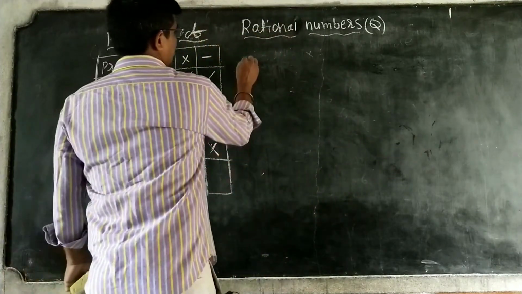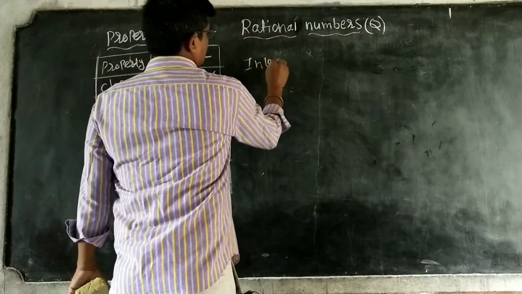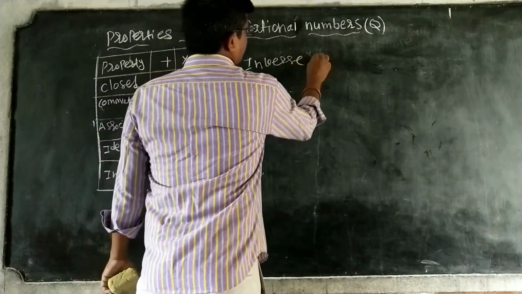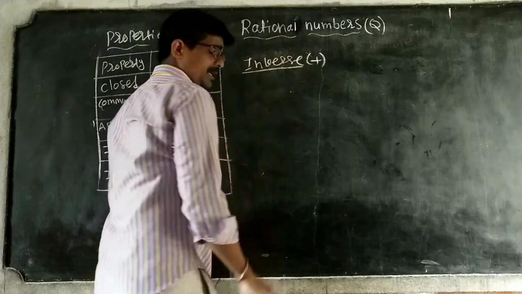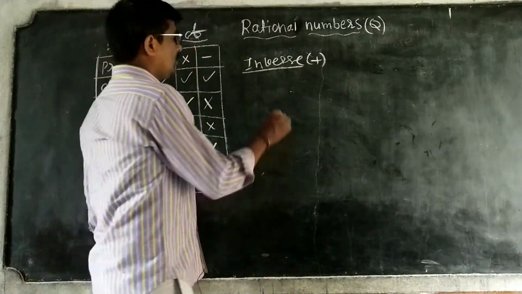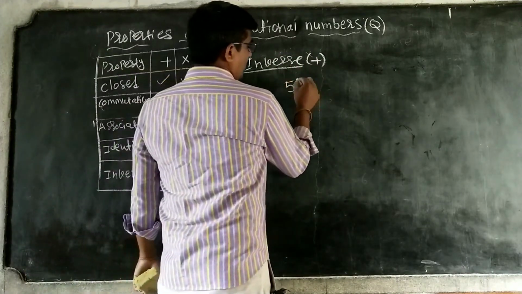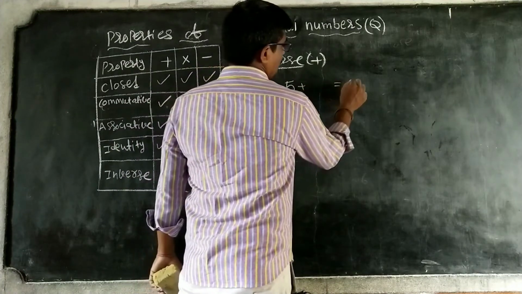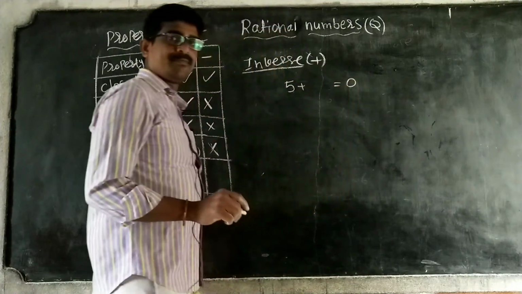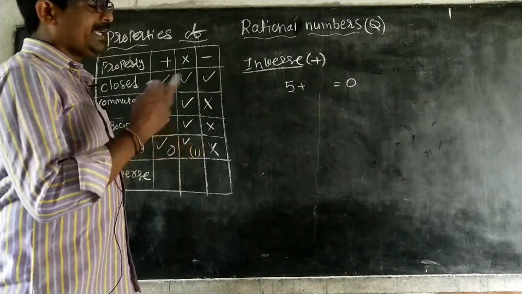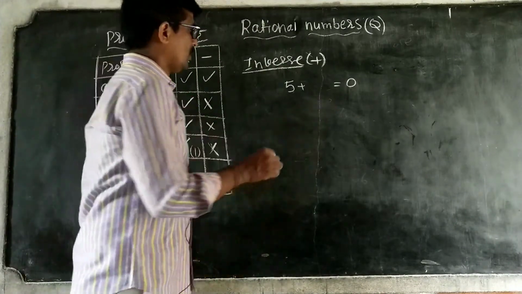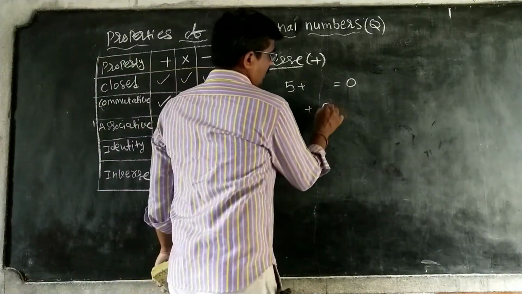What is inverse? Inverse under addition. Listen here. To 5 we have to add something so that the result is 0, that is, blank plus 5 is equal to 0.